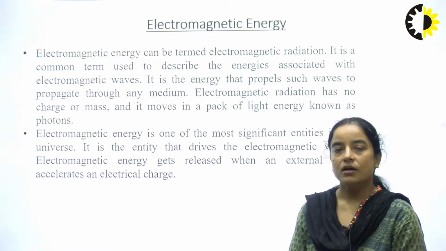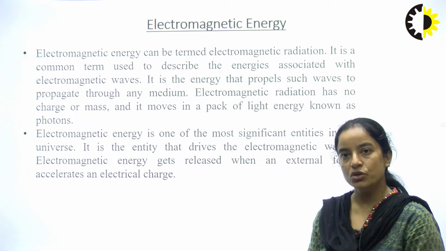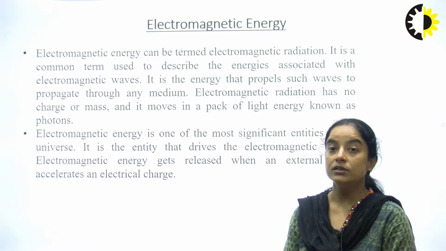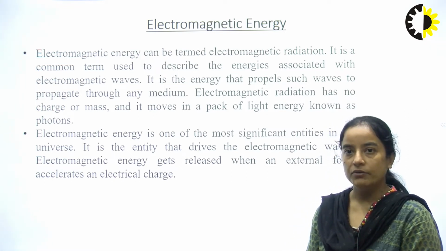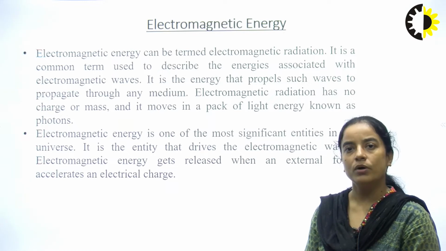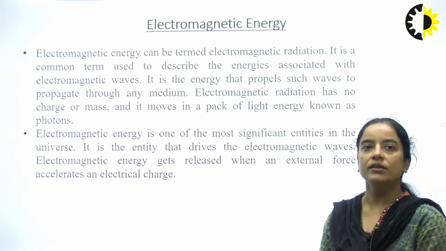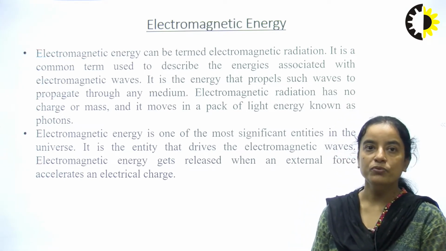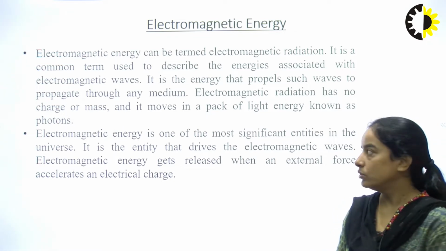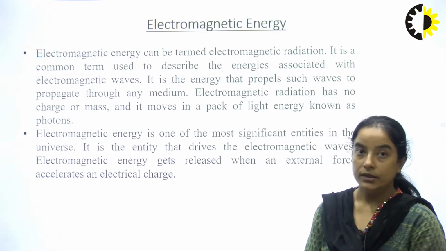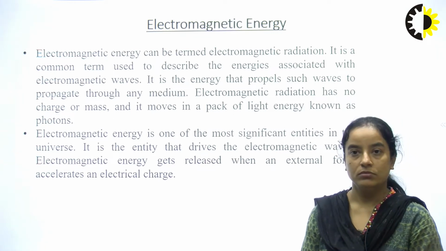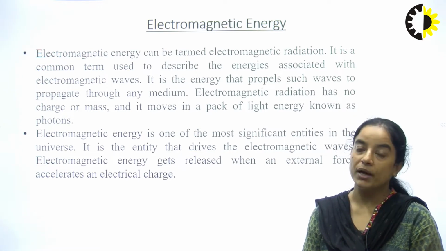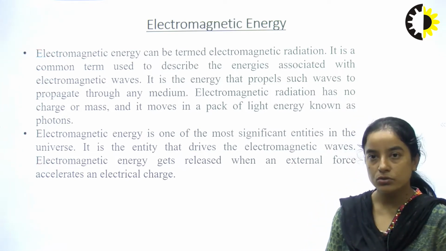When there is transmission of energy through electromagnetic waves, those are known as electromagnetic radiation, and the energy that is transmitted through electromagnetic waves, or the energy which can be explained on the basis of electromagnetic waves, is the electromagnetic energy. Electromagnetic radiation has no charge or mass, and it moves in packs of light energy, which are also known as photons.